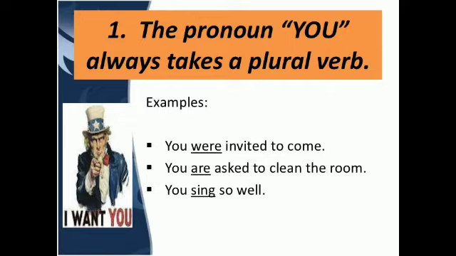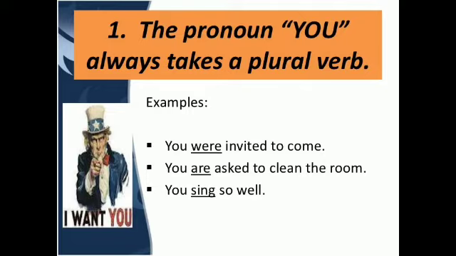In the same manner, if we talk about the present form, then we will say you are asked to clean the room. We can't say you is asked to clean the room. And in the third example, you just see, you sing so well. You does not take a singular verb, so if we say you sings so well, that will be wrong. Here we will say you sing so well. This is the correct thing.